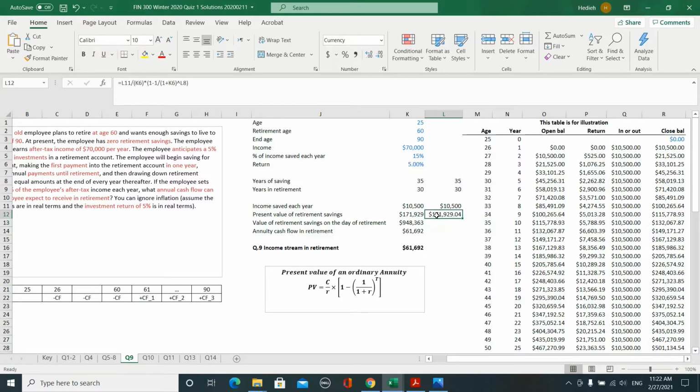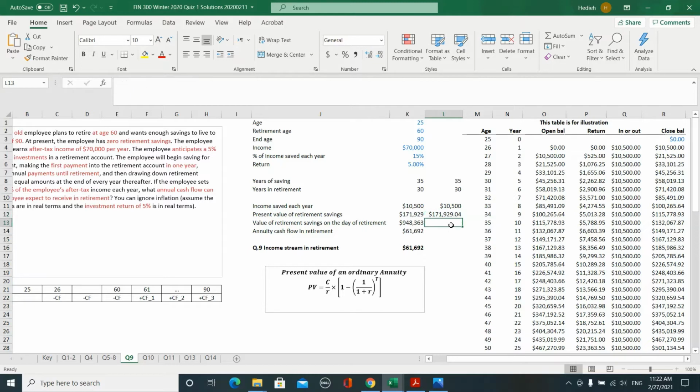So as you can see, this is the present value of your investments from year 26 to year 60. But now, what do we need to find? We need to find the future value of this amount in year 60. So we want to find the future value of all of our savings in year 60.